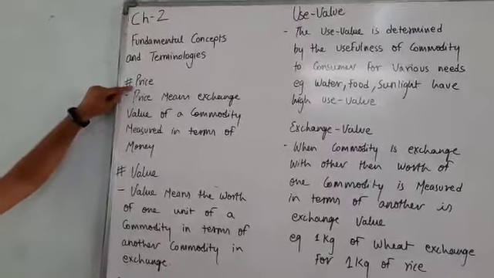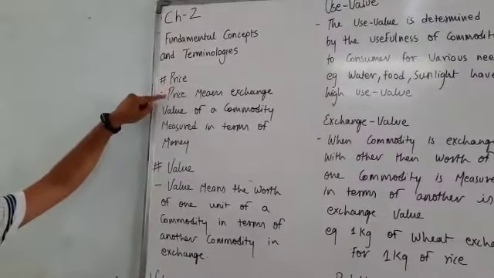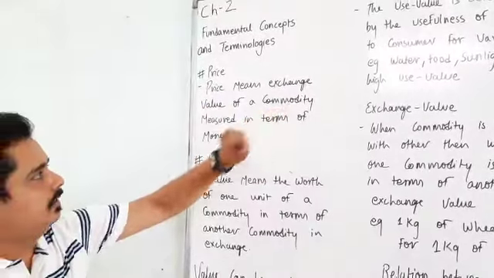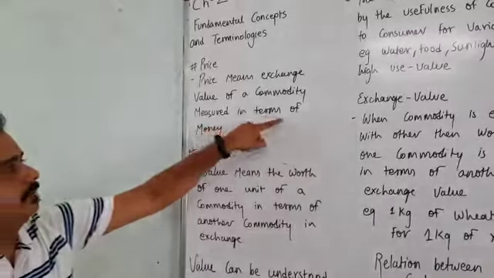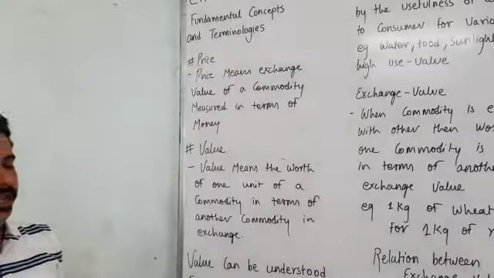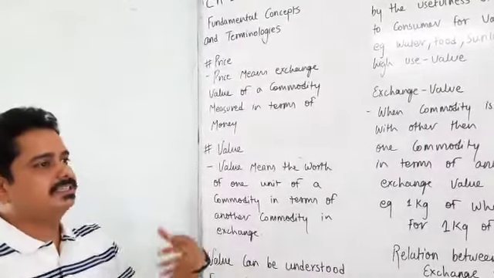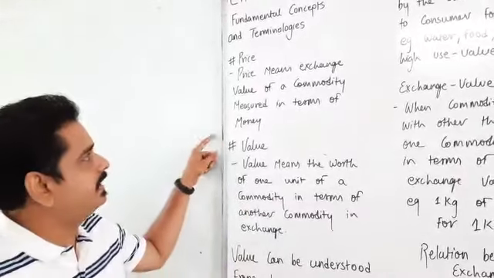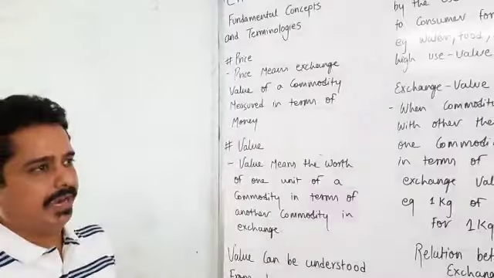First terminology is price. Price means exchange value of a commodity measured in terms of money. Any commodity which is exchanged and its value is measured in terms of money is considered as price.